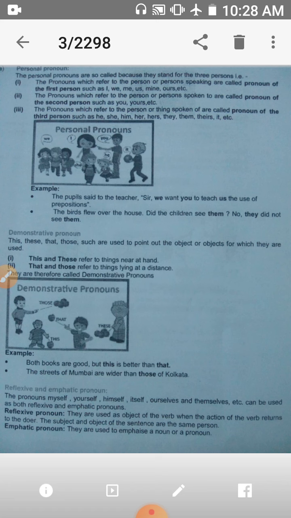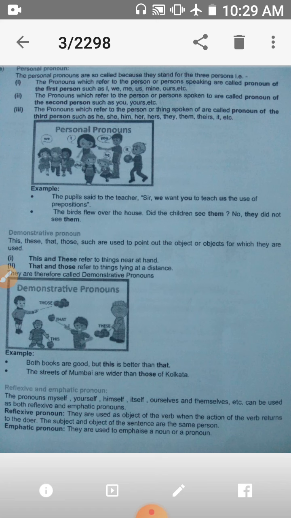Second one is demonstrative pronoun. Demonstrative pronouns, this, that, these, those, such, are used to point out the object or objects for which they are used. For example, this and these refer to things near at hand, and that and those refer to things lying at a distance. For example, both books are good, but this is better than that.